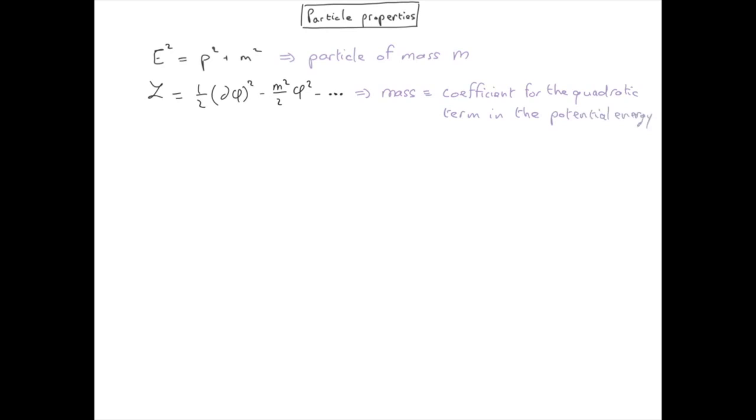The energy is related to the time frequency of the vibration of the field, while the momentum is related to its spatial frequency. We see that this interpretation of the nature of a particle as a disturbance of a field naturally accounts for the wave-particle duality we have in quantum mechanics.